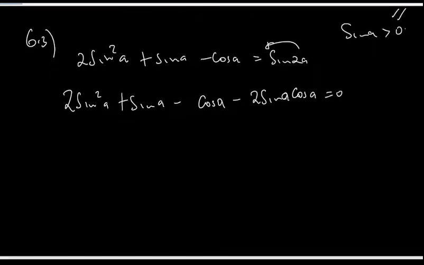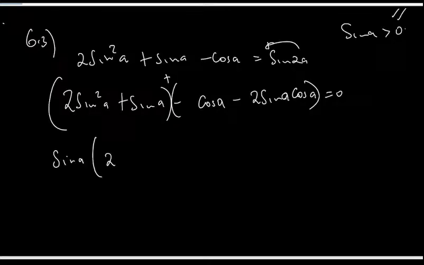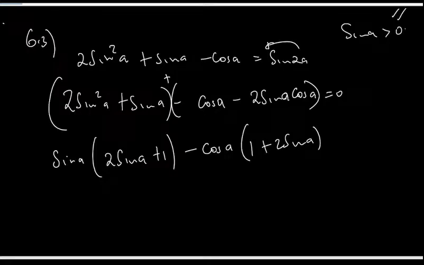Okay, so I don't know which one to push and which one to, but it's just the same thing. I'll do the grouping, this and that, and then all of this and that. So what's common? What is common there is going to be the sine of A. I have 2 sine A plus 1. What's common here, I'm going to take out the negative cos of A. I'll be left with 1 plus 2 sine A. So this bracket is common, which is 1 plus 2 sine A into sine A minus cos A